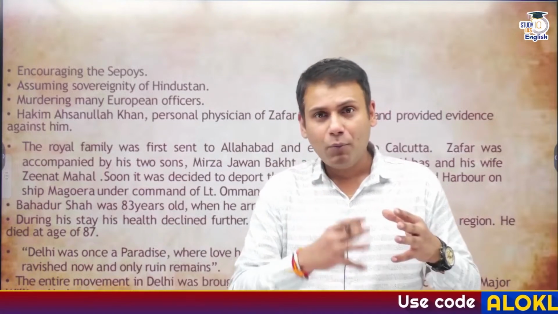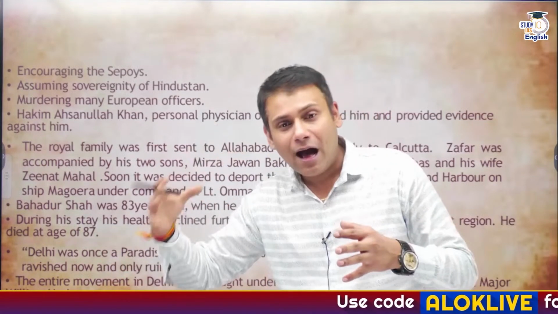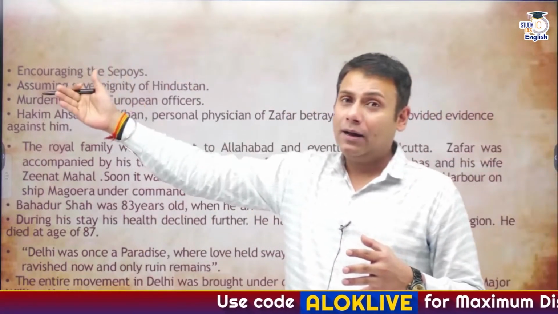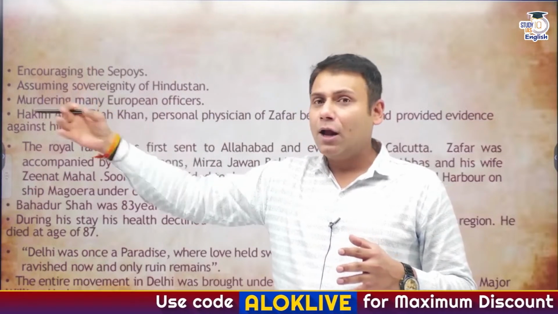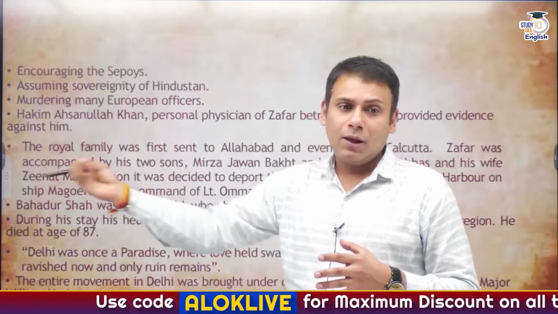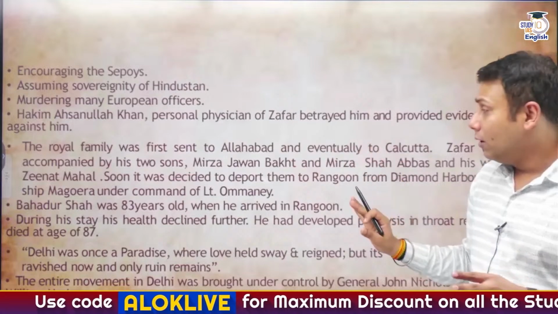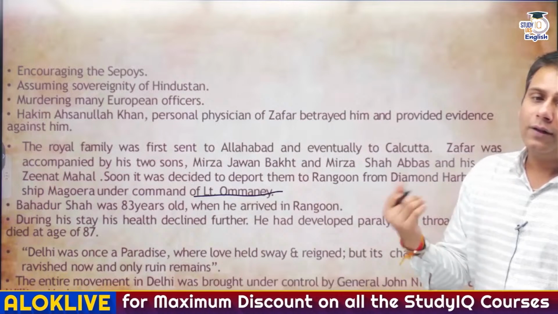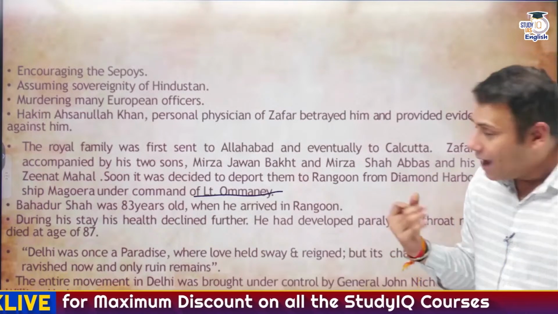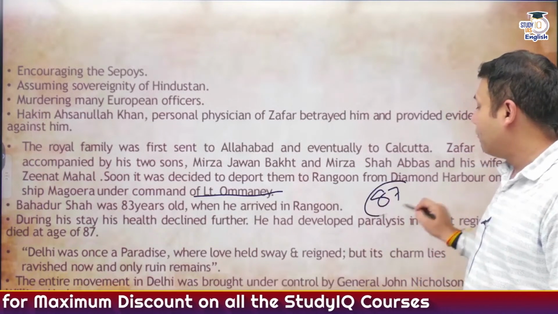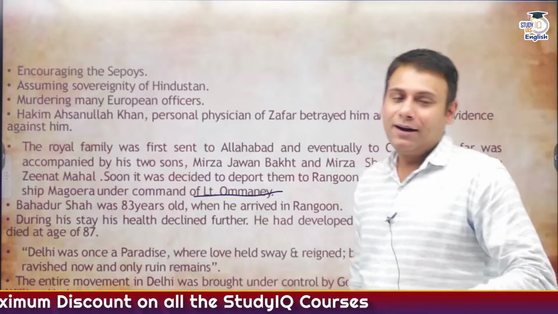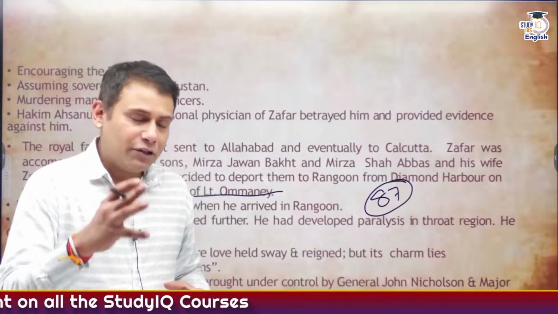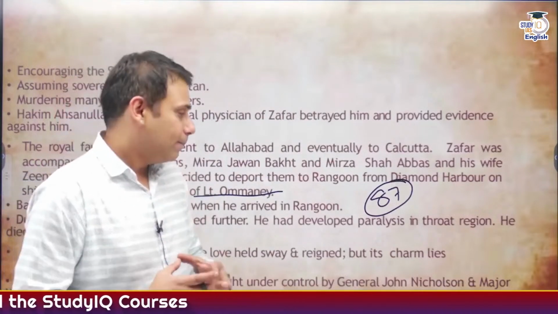And from there, they moved from Allahabad to Calcutta. And from Calcutta, they moved to the region of Burma. They moved to Burma along with Lieutenant Omani on the ship named Moghera. Finally, at 87 years of age, Bahadur Shah Zafar died. So this was majorly about Bahadur Shah Zafar from the region of Delhi. Okay.